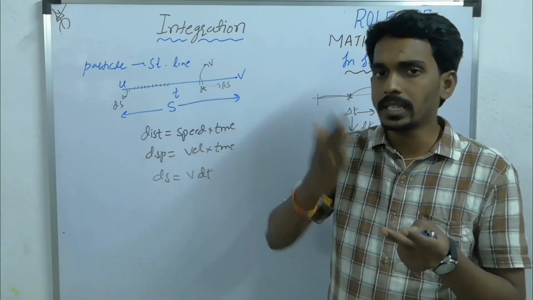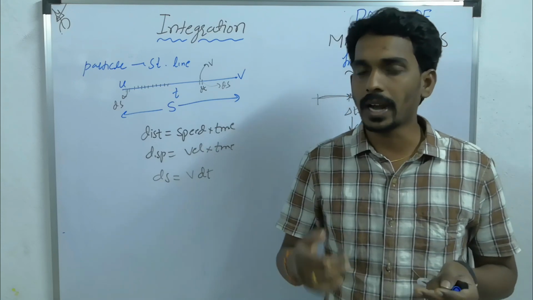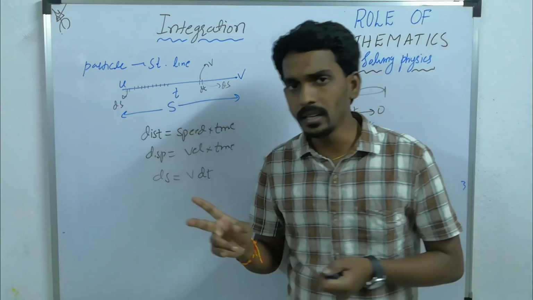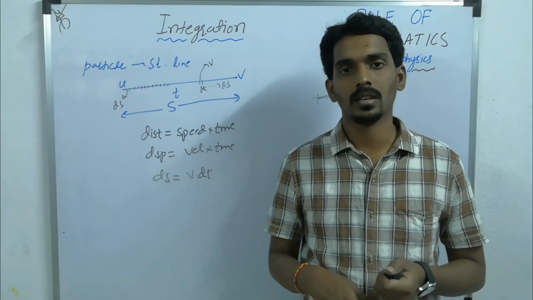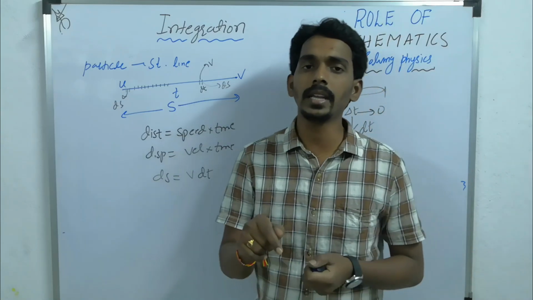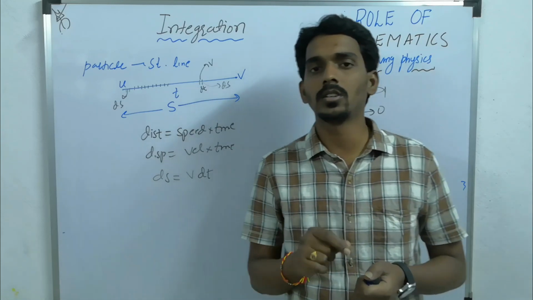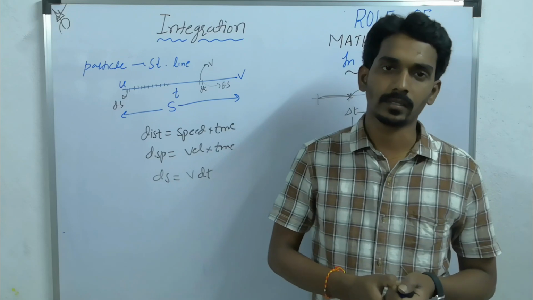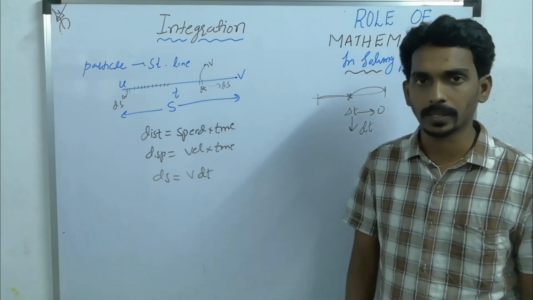Then you have to divide that into elements, and while dividing you should be careful that for a small element there must be a formula in physics. In such a manner only you have to divide the given quantity into elements. Then only you can apply integration without any difficulty.